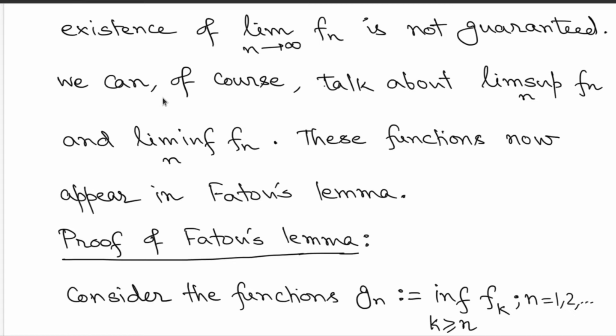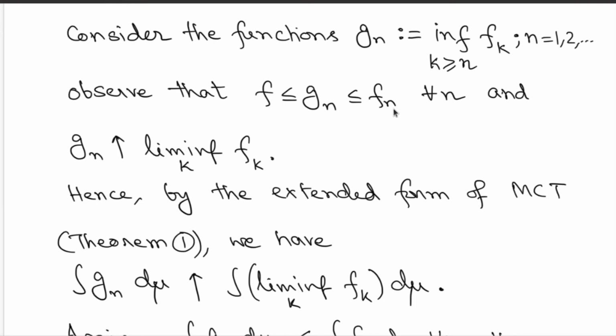So how do you prove Fatou's lemma? Consider this sequence of functions fn, and using it, consider another sequence of functions, call it gn. How are these gn defined? For integers n equal to 1, 2, 3, 4, and so on, you look at the infimum of the remaining functions. That means if your n is 10, look at f10, f11 and so on. Look at all those functions and take the infimum. The pointwise infimum defines the corresponding function gn.